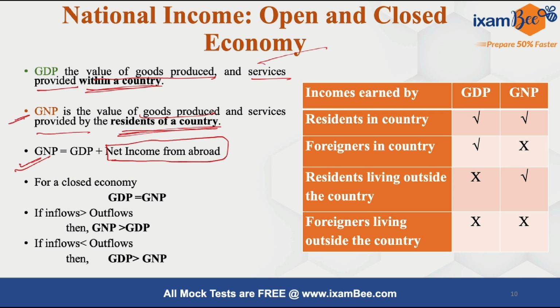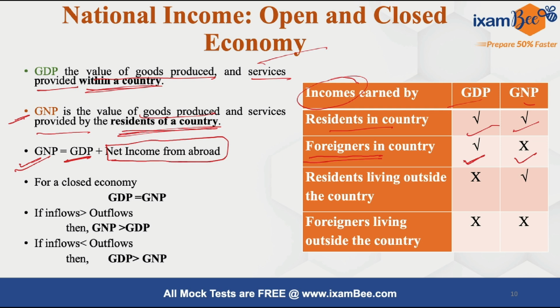And what is GNP? It is the value of goods produced and services provided by the residents of the country. It doesn't matter whether they are living inside the country or outside the country. So if we want to calculate GNP, if we add net national income from abroad to the GDP, then it becomes GNP. Now let's see whose income to include in GDP and GNP.